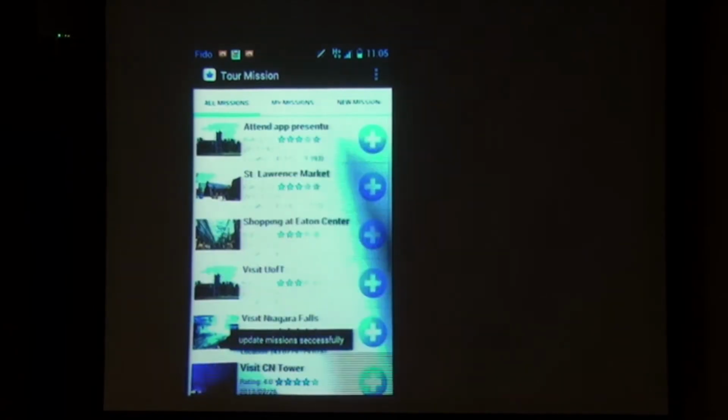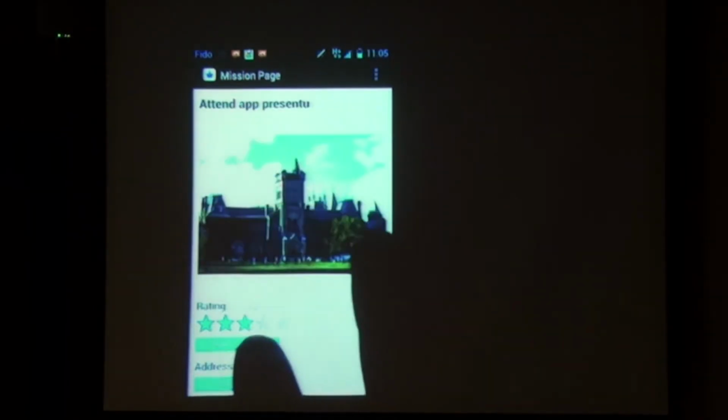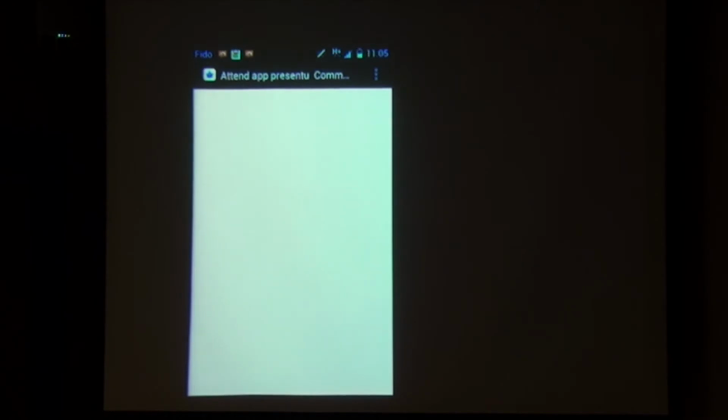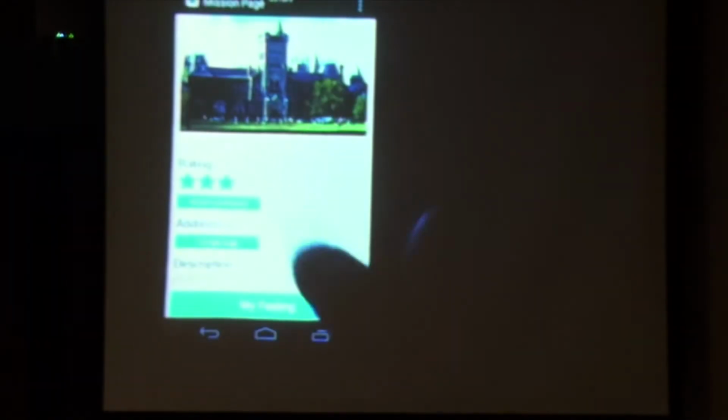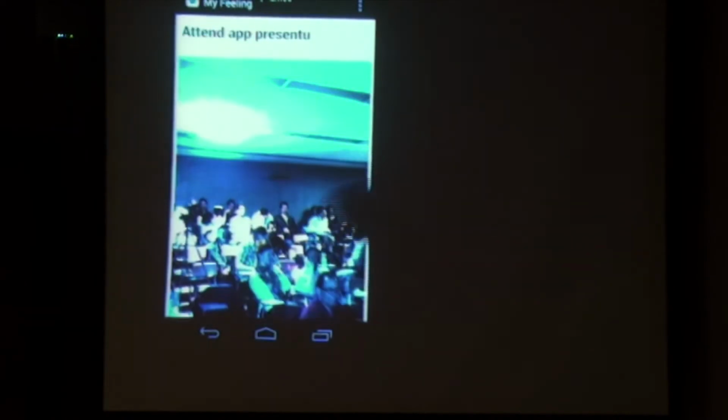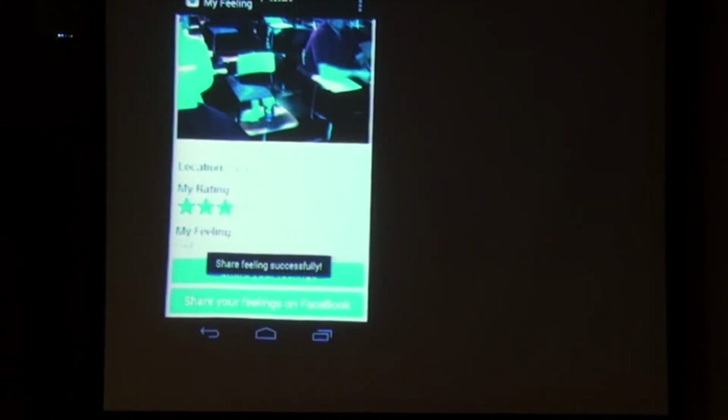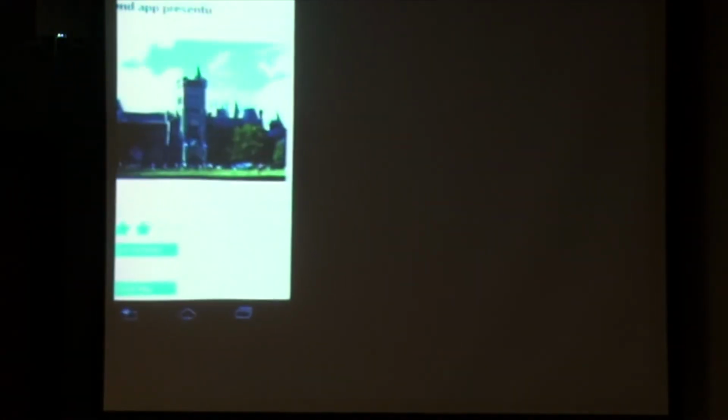After I have added my feelings, I should first share it. Then comment. We can see the comment that I have just created.